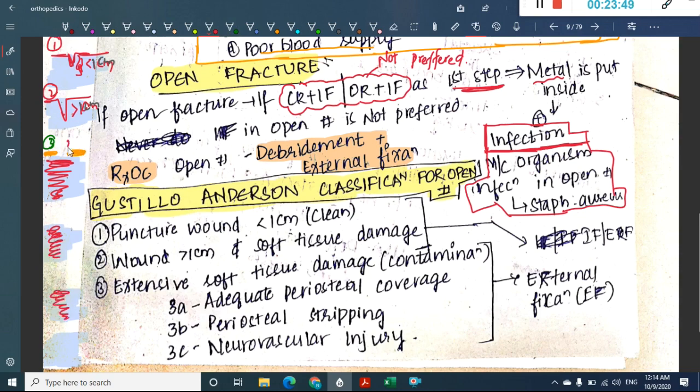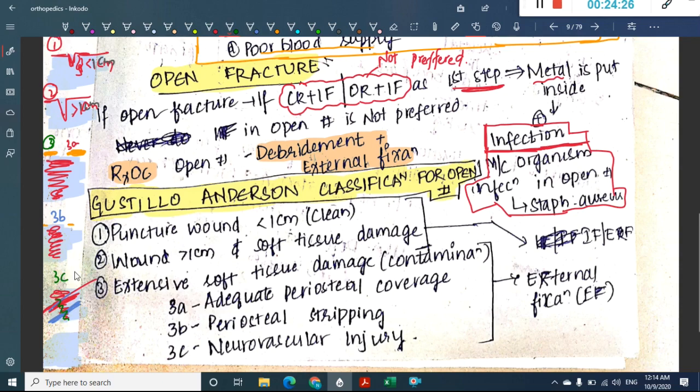Okay, in 3A you see there is proper periosteal coverage. Then in 3B, if you see, there is periosteal stripping. Now here periosteum is not properly seen, that is 3B. Here in 3B there is a problem in periosteum, it is not properly seen. In 3C there is vascular injury, there is injury to the vessel. In 3C, there is neurovascular injury.